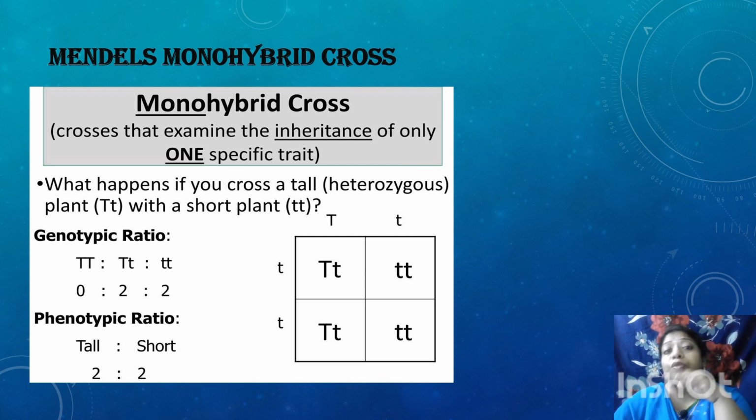Factors of each of the two traits get segregated or separated during the formation of the gametes, and they combine in the F2 generation. That is why new combinations or new varieties appear, different from the parental combination.